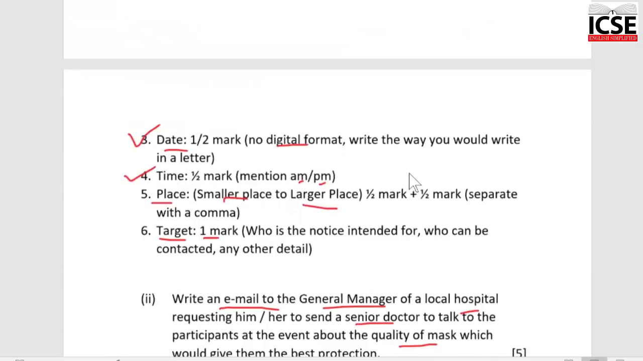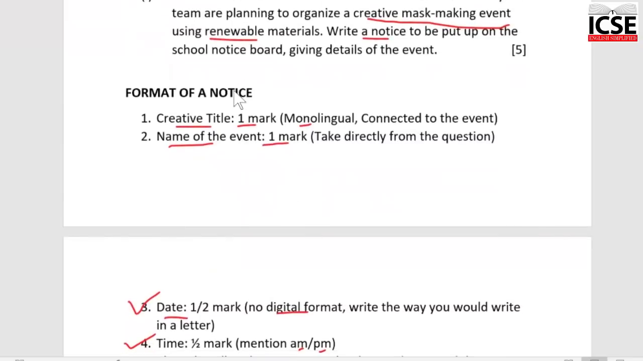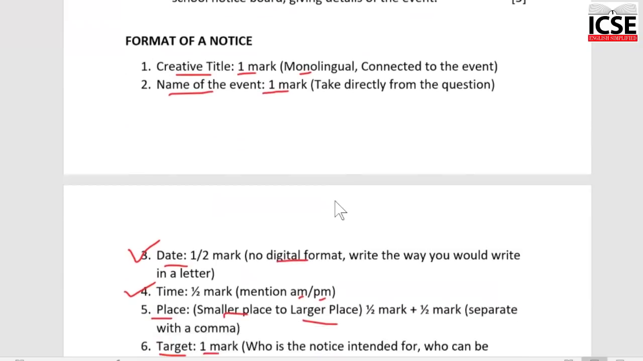Another very important thing that I wanted to say is children have a little query about the placement of the notice. Should it be centrally aligned? Should it be aligned to the left? It's up to you. As long as it is visually appealing, as long as you have provided all the content that is required, it should not make a difference.